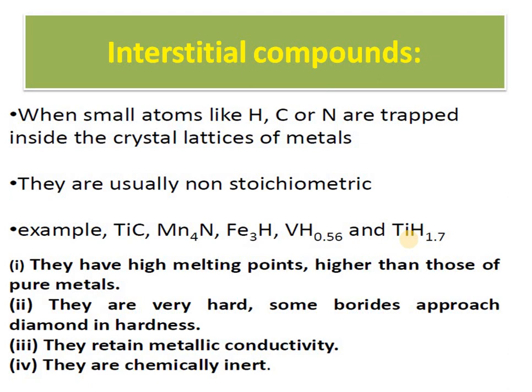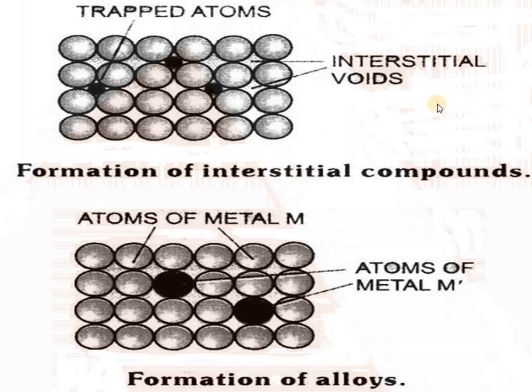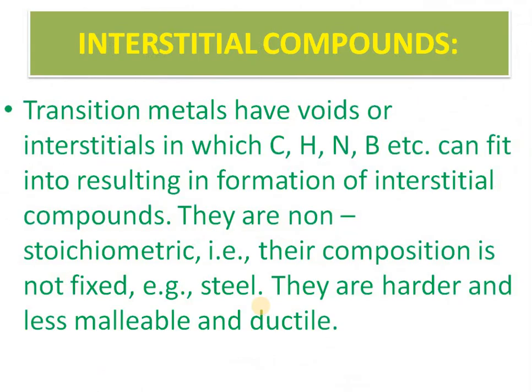What changes in properties does an interstitial compound bring about? Because the space is filled, the packing efficiency will be more. They have a high melting point, higher than those of the pure metal. They are hard, they retain metallic conductivity, and chemical inertness also increases. The vacant space is filled by atoms of smaller atomic size, such as boron and nitrogen. Again, they are non-stoichiometric and the properties change: they become harder and less malleable and ductile.